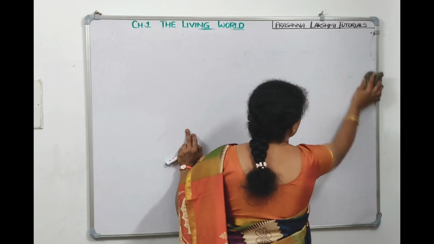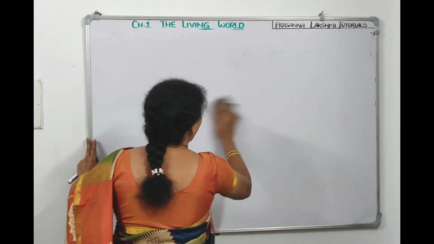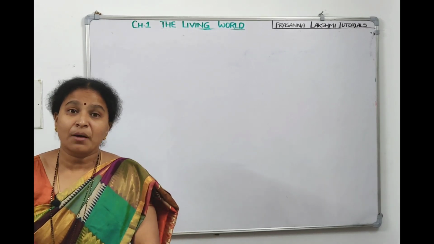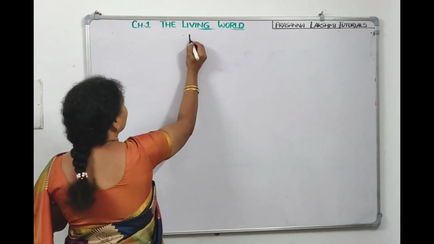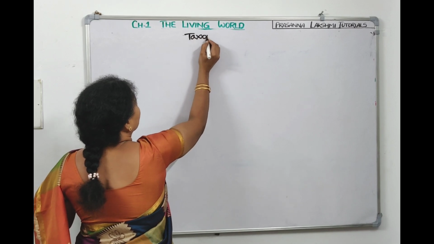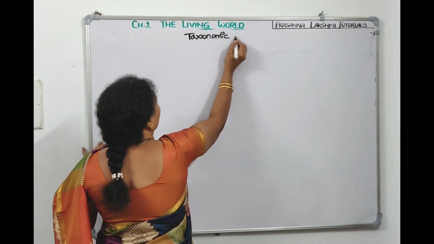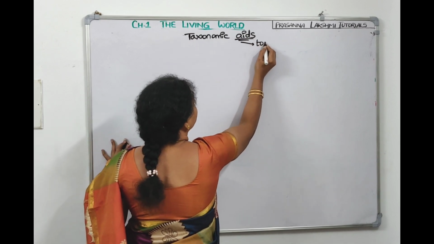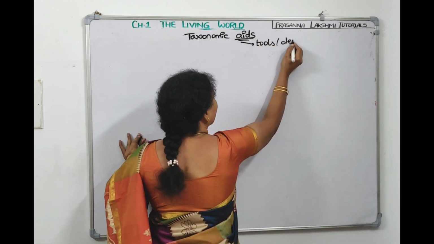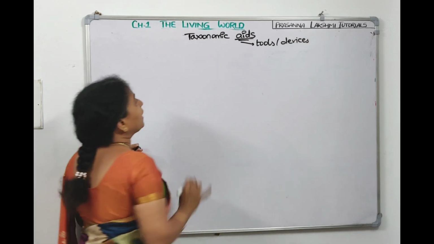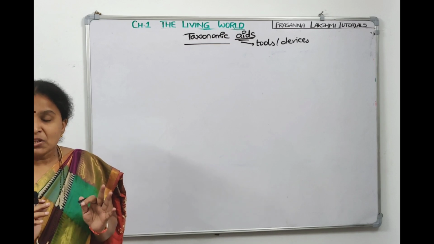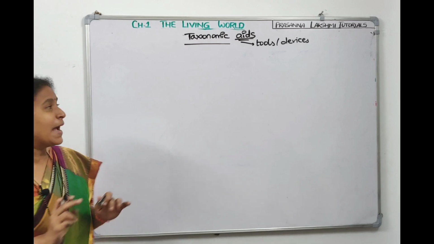Those tools which are required for doing taxonomy are called taxonomic aids. Aids means tools or devices which help in taxonomy.